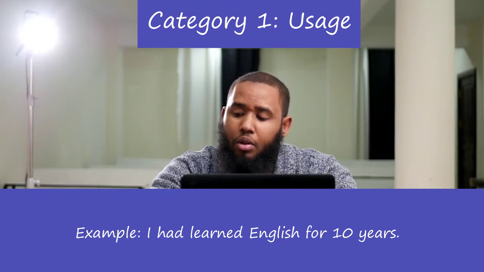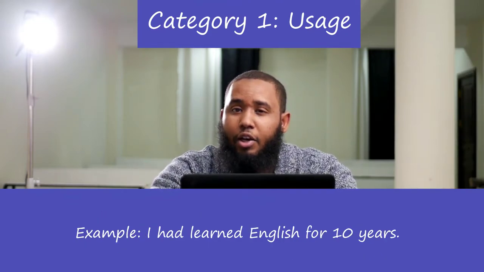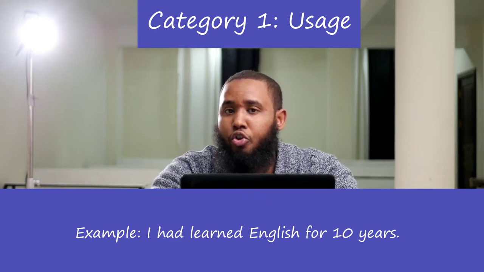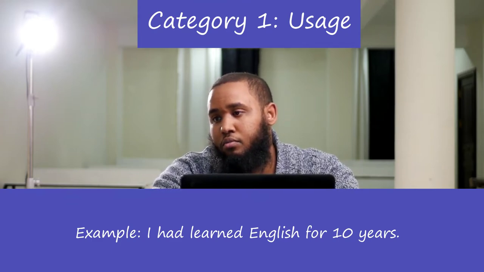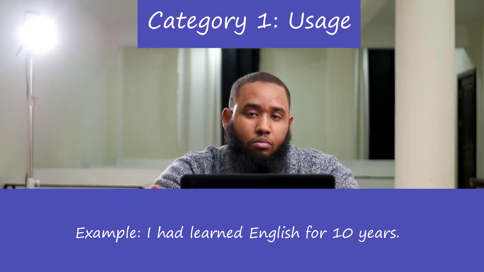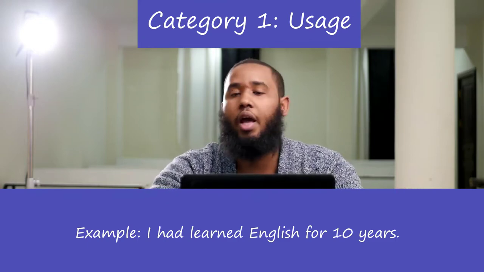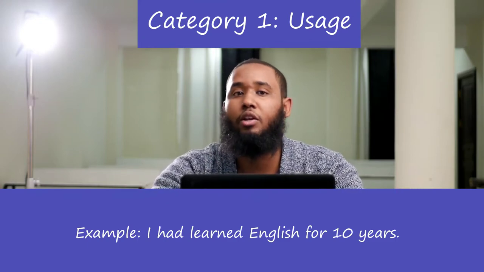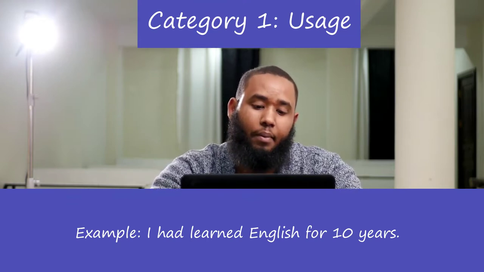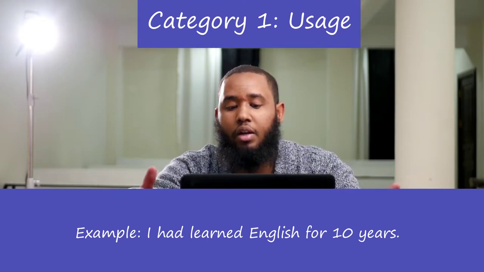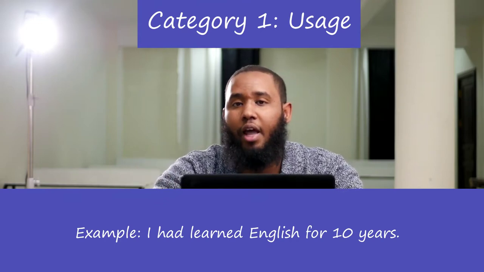So for example, if I say I had learned English for 10 years. So there was the beginning time, which was before 10 years, and then the ending time, which was after that 10 years. So I had learned English for 10 years. We're talking about something that started in the past and still continued to a given time in the past.